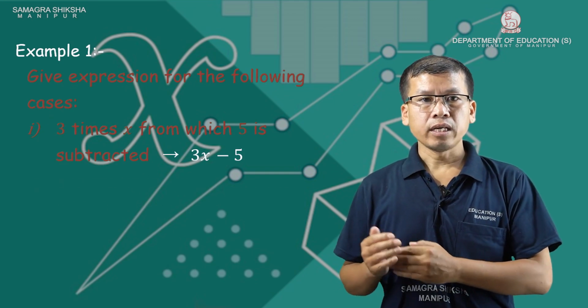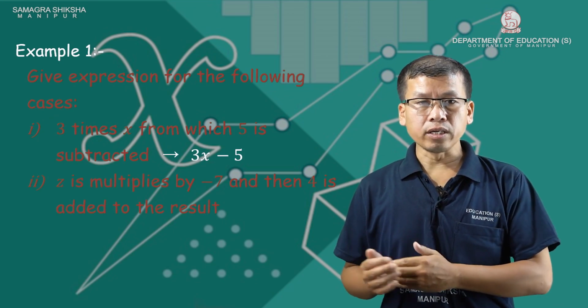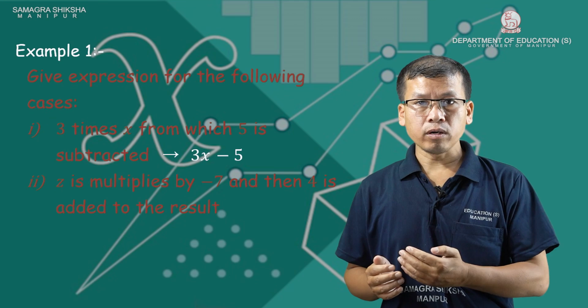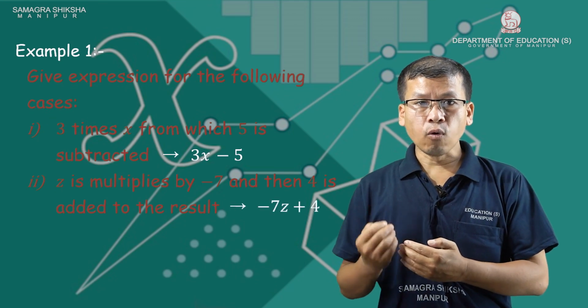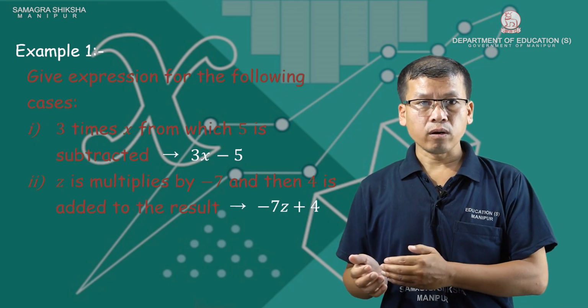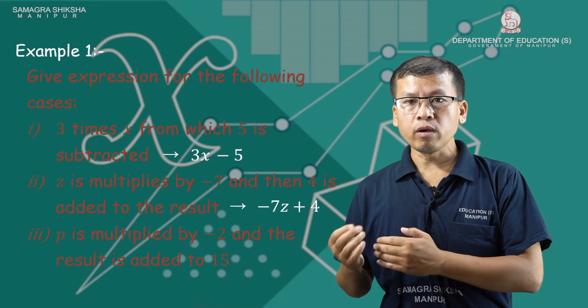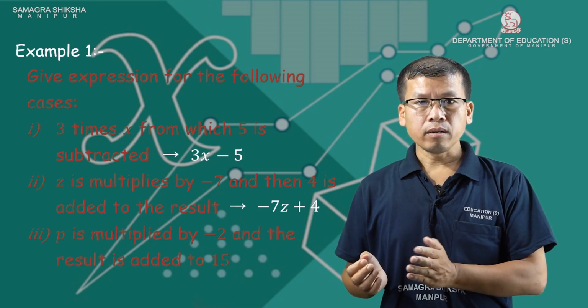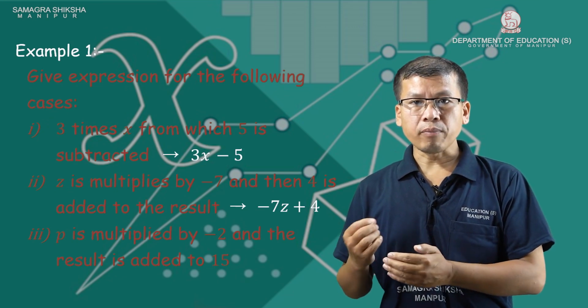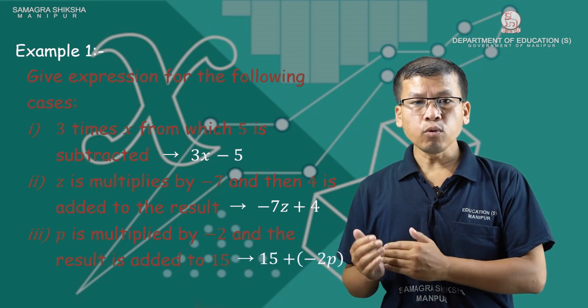Two: z is multiplied by minus 7 and then 4 is added to the result. Z chida minus 7 puriro aduga kadaba 4 tinjalo. Adu kai minus 7z plus 4. Three: p is multiplied by minus 2 and the result is added to 15. P the minus 2 na puriro, result to the 15 add torom. Adi kya 15 plus minus 2p.